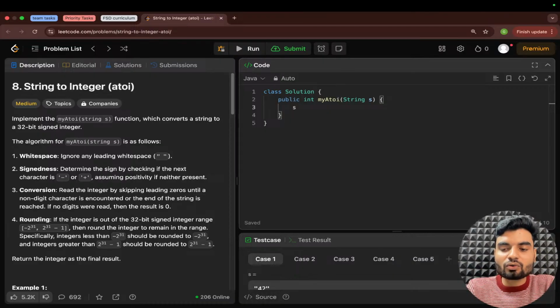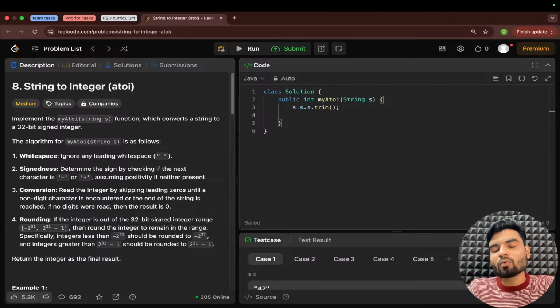So now here what I'll do is update my string by removing all the white spaces from the starting and ending. There is a trim method to remove extra spaces or white spaces from the start and end. So I'll use that method, s dot trim. This will update my string by removing those spaces.